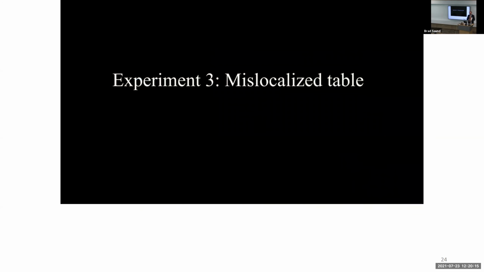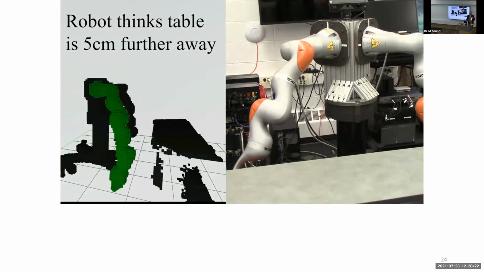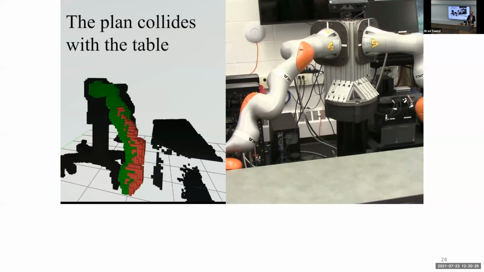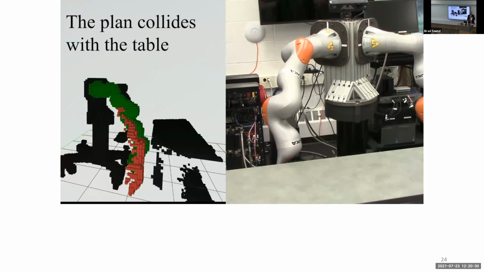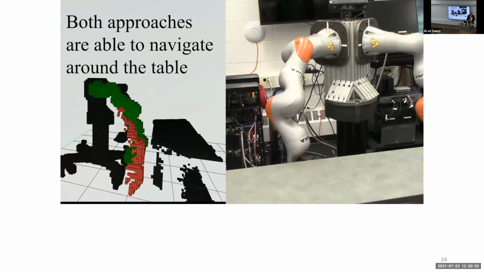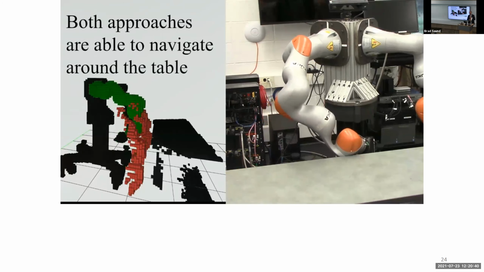In this third example, the robot sees a table, but I've enforced that there's some error here. There's some calibration error, and the table is slightly further away than the robot thinks. So the robot thought that this motion would be good, but it actually does collide. And we end up colliding, but we add these collision hypothesis sets, and our planner avoids them. Our planner and controller both try to avoid them. And so the robot kind of bumps and falls its way around the side of the table until it's able to get above.